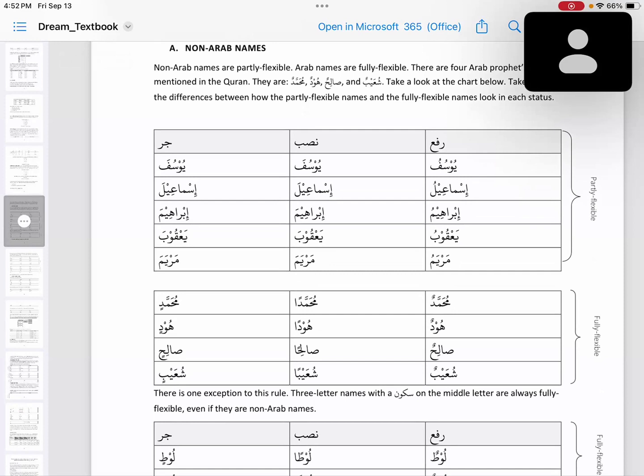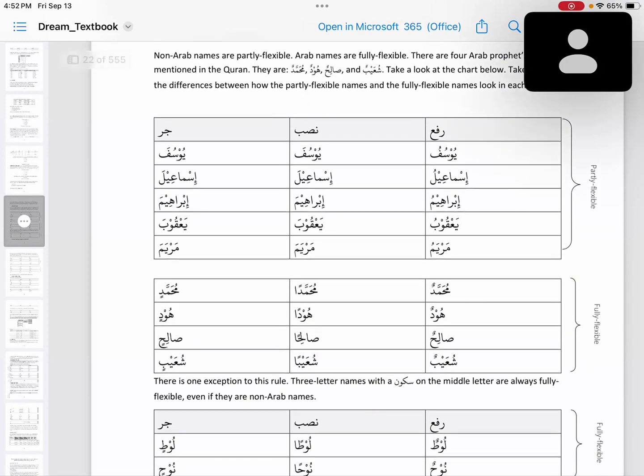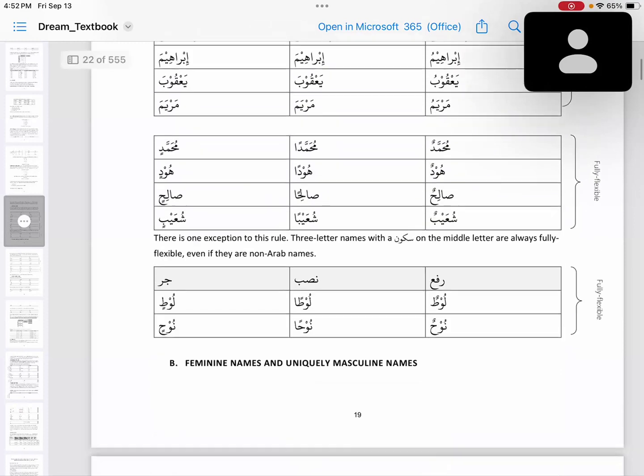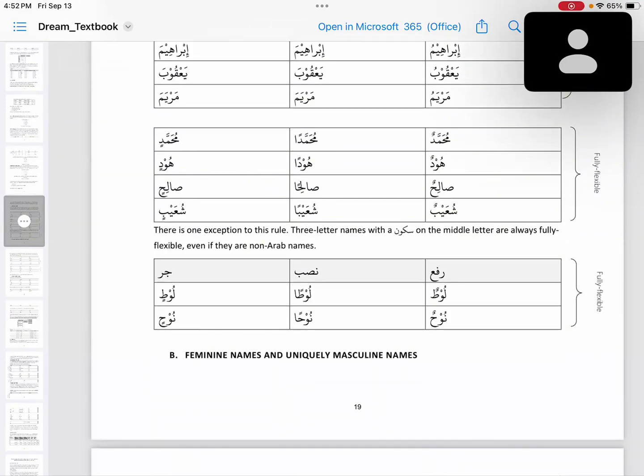So let's see. Yusufu, Yusufa, Yusufa. Ismailu, Ismaila, Ismaila. Ibrahimu, Ibrahima, Ibrahima. Yaqubu, Yaquba, Yaquba. Maryamu, Maryama, Maryama. Muhammadun, Muhammadan, Muhammadin. Hudun, Hudan, Hudin. Salihun, Salihan, Salihin. Shoaibun, Shoaiban, Shoaibin. Lutun, Lutan, Lutin. Nuhun, Nuhan, Nuhin.